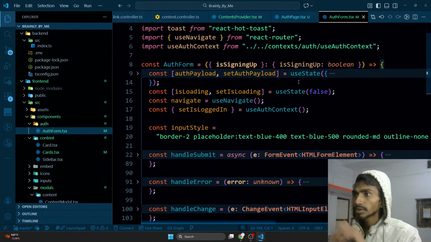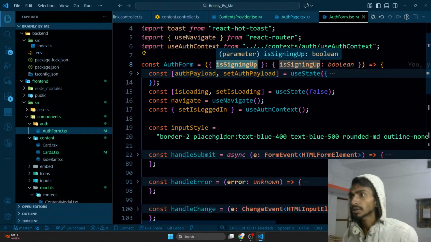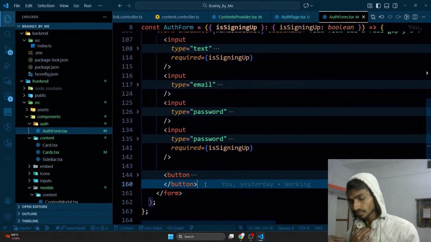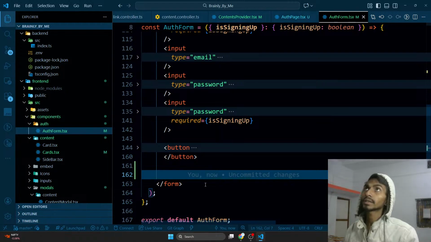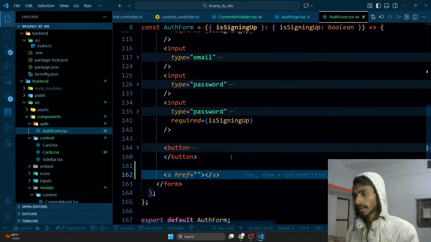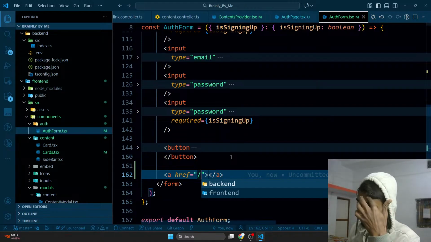And once the payload section is here, is signing up is here. What I'll be doing is that if not is signing up, that means if I'm not signing up at that time, I have to render that link, or I would rather say that will be a link actually. So in React, we have anchor tags, right, like this, and it will redirect me to the page. Is this what we have?